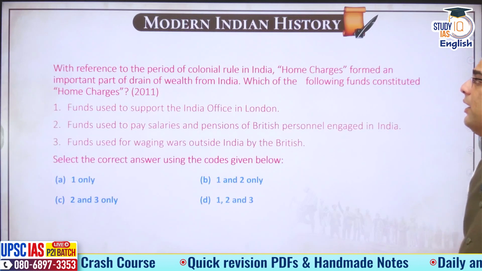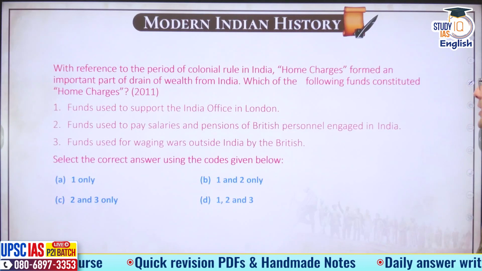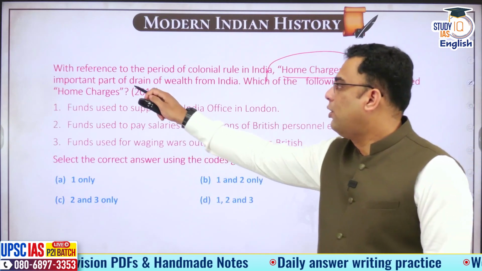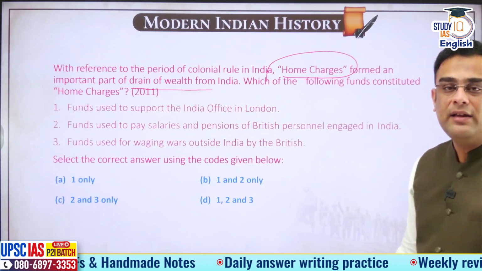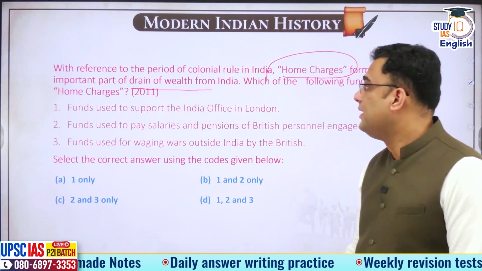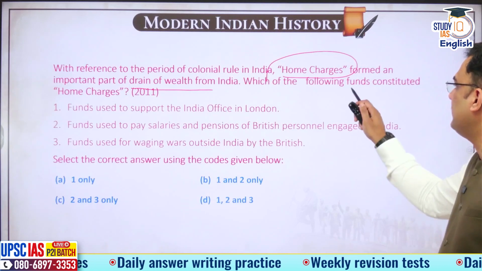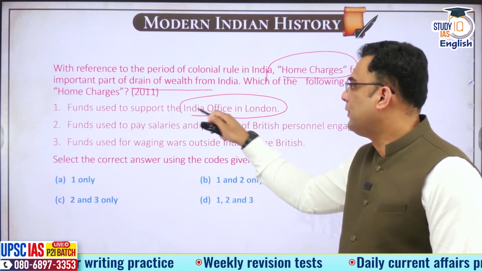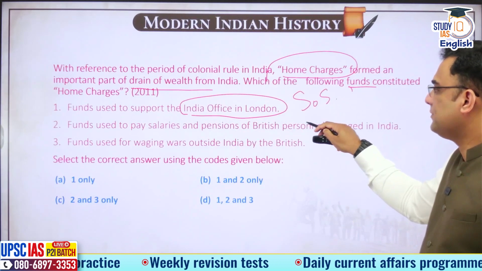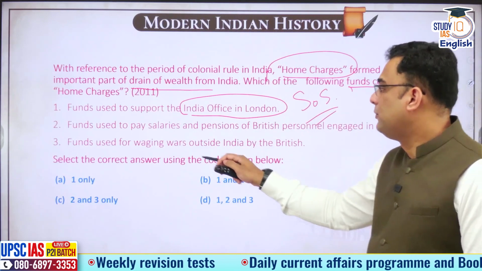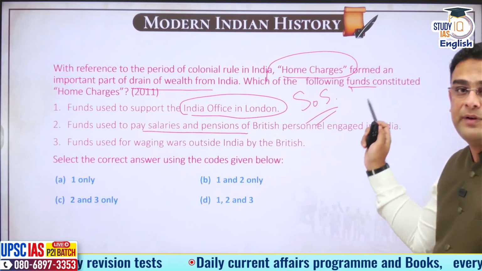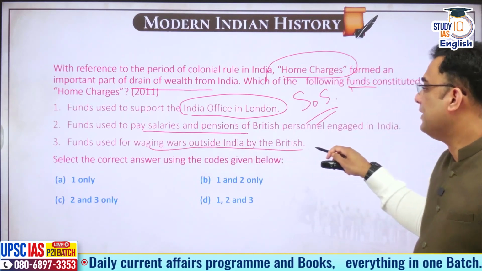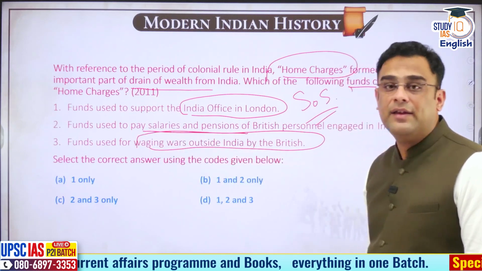Okay. Next question. With reference to period of colonial rule in India, home charges formed an important part of drain of wealth from India. Drain of wealth, that is the money that was being drained away from India. Which of the following funds constituted home charges? Funds used to support the India office in London. This was the office of the Secretary of State. Funds used to pay salaries and pensions of British personnel in Britain. Funds used for waging wars outside India by the British.